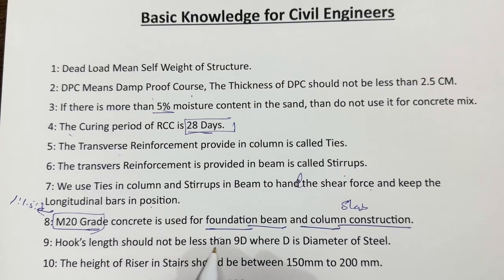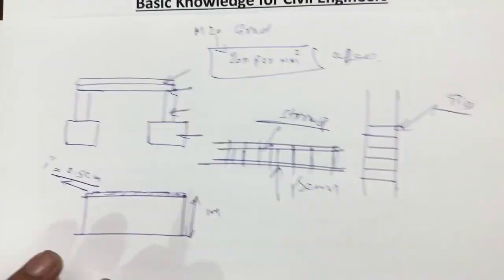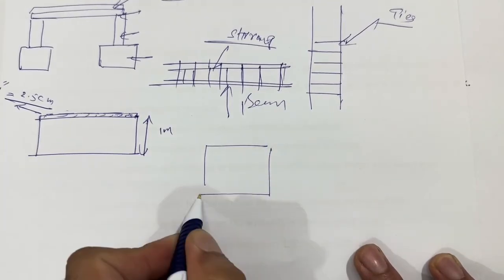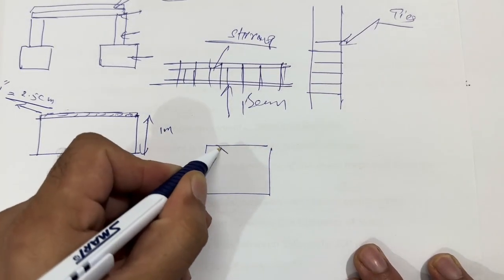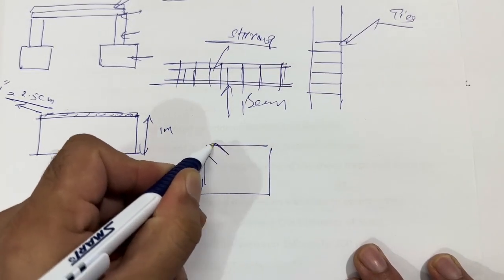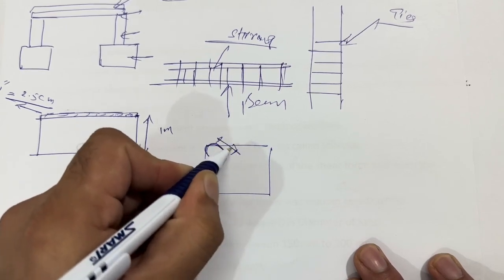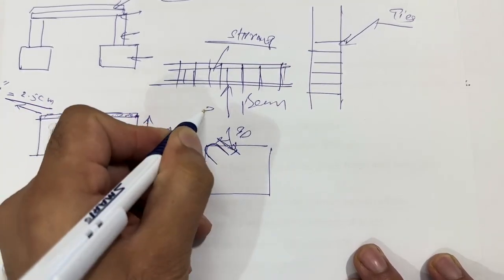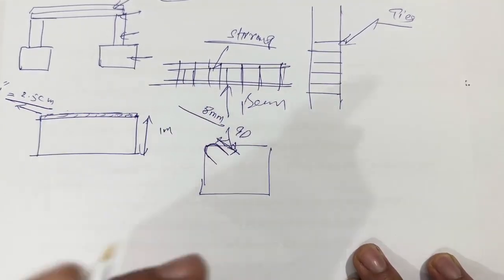Hook's length should not be less than 9D, where D is the diameter of steel. What is a hook? Let me guide you first. Guys, you can see this is a ring or stirrup, and these are hooks. So this length should not be less than 9D, where D is the diameter of the steel bar. Normally we are using 8 millimeter, right?